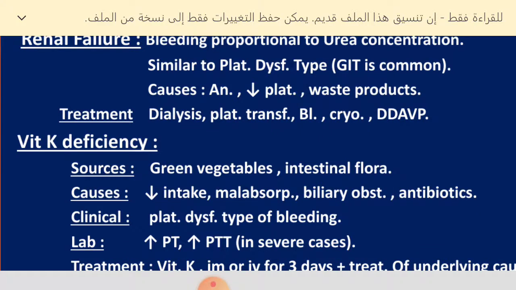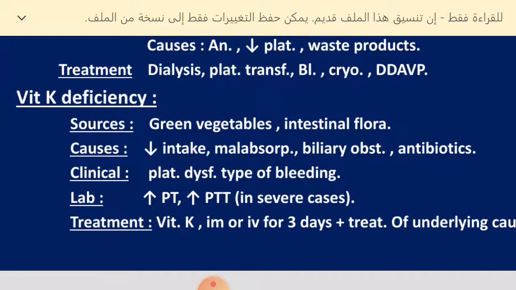Definitely the treatment is dialysis. Sometimes we need platelets if platelets are low, but most of the time we need cryoprecipitate, because the defect here is not in the platelet count but in platelet adhesion to the vessel wall. So they benefit from cryo rather than platelet transfusion.